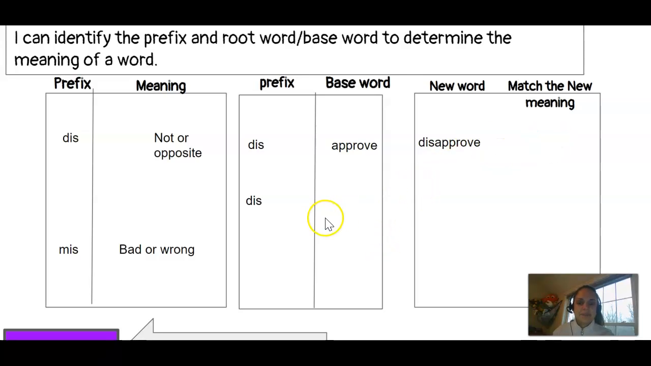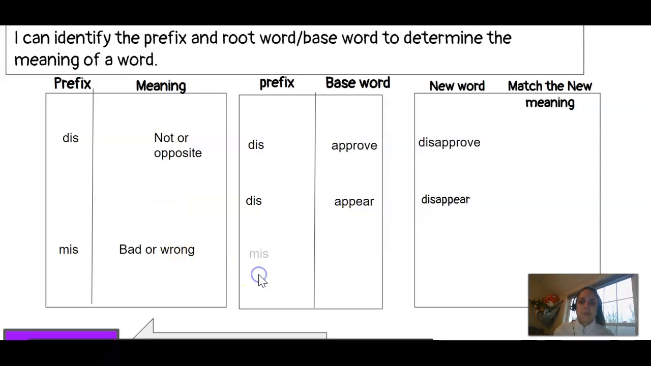We will find out. Here's a prefix dis. Here is the base word appear. Dis is not a word on its own. It has to be added to the beginning of a word, a base word. So appear means to show up. Disappear means the opposite of showing up.